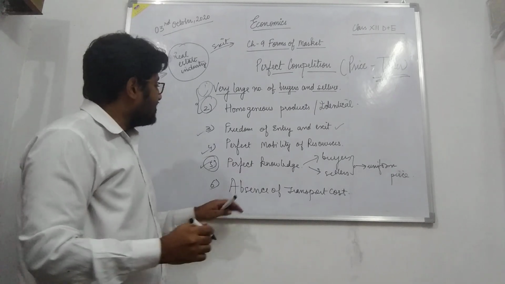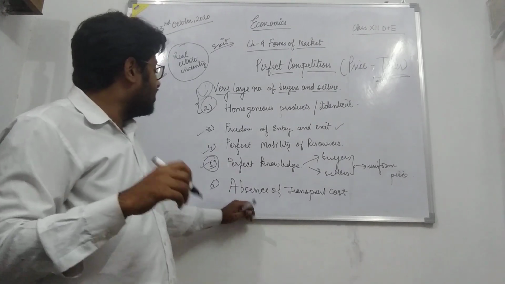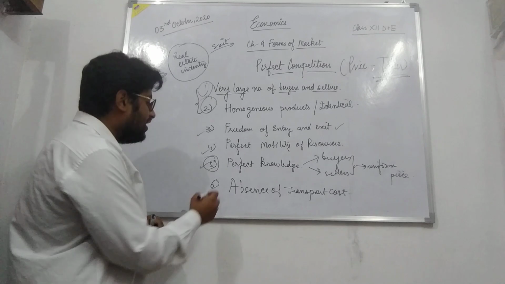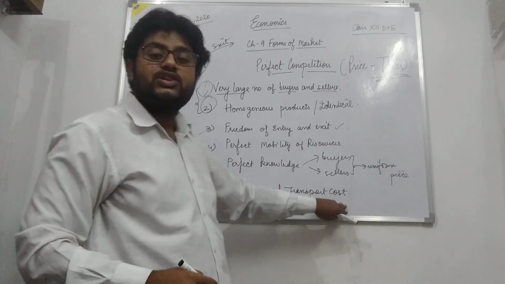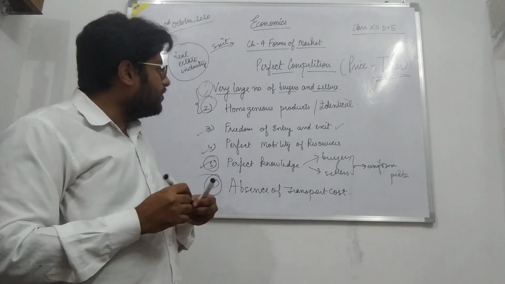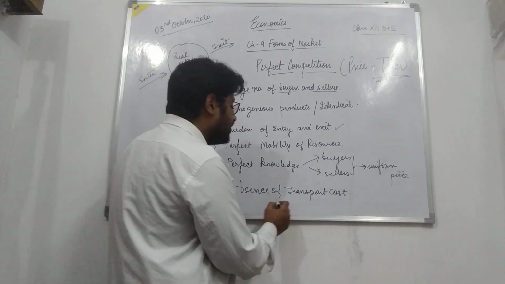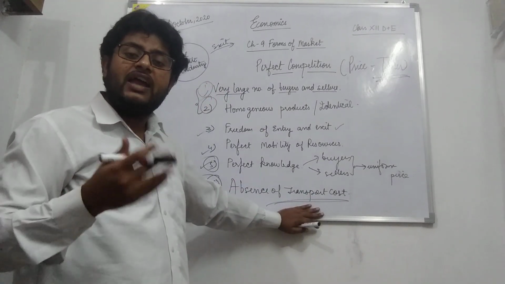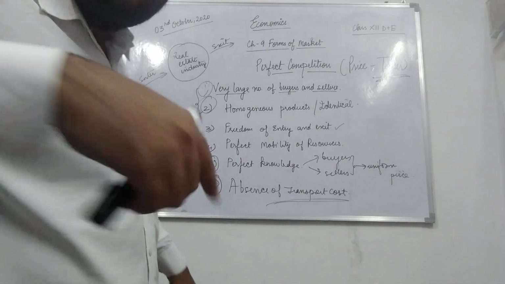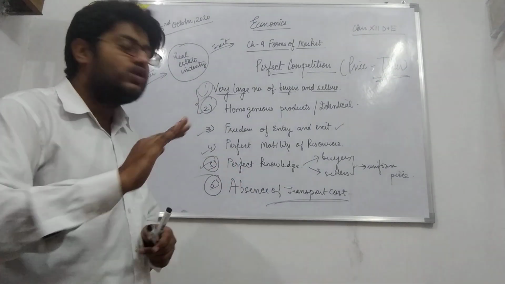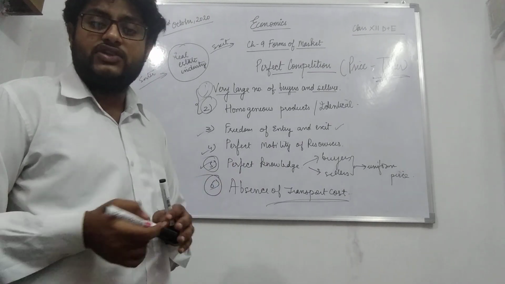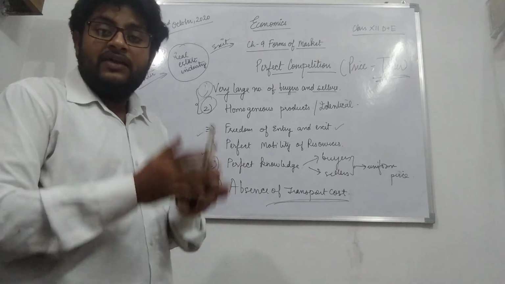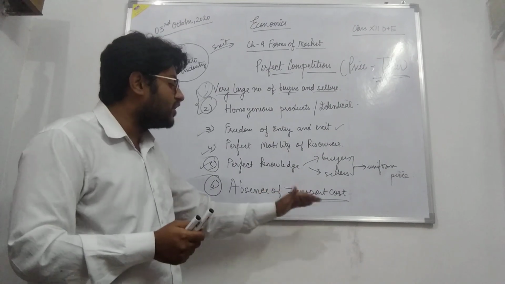The points that I'm encircling become the reason for uniformity in the price under perfect competition. Then last, absence of transportation cost. It is assumed that under perfect competition no transportation cost is incurred. Why has this assumption been taken? If there is transportation cost, then prices may differ. That is why it is assumed that there is an absence of transportation cost.